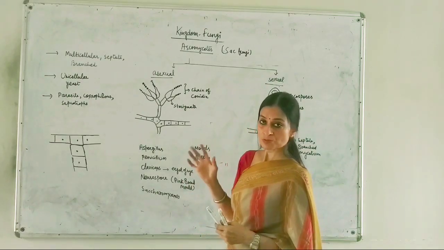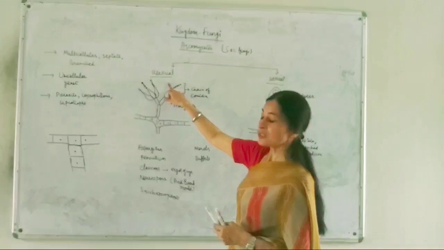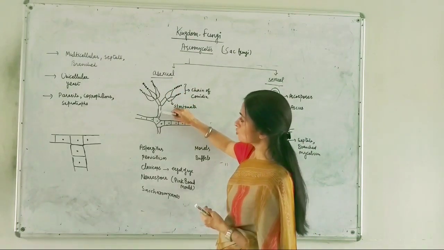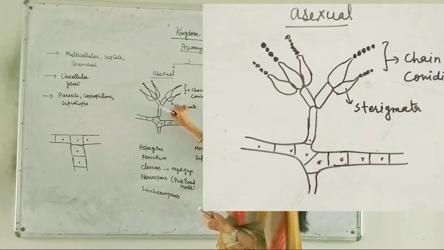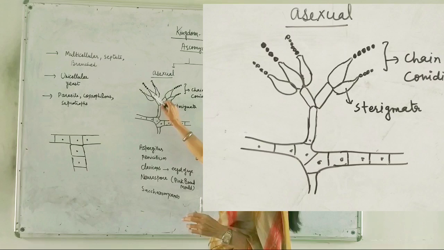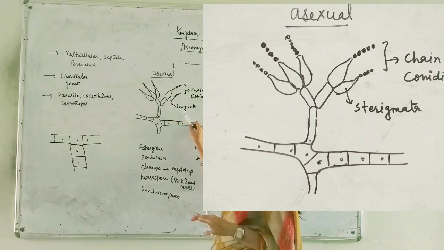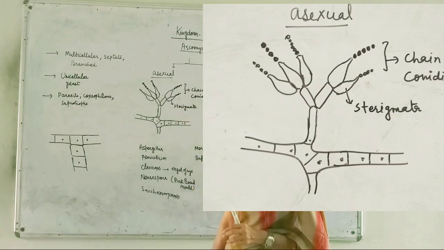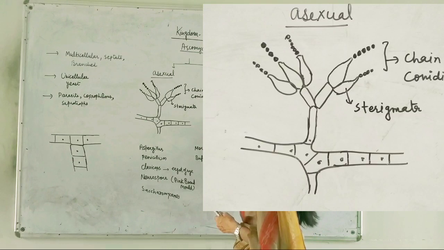So when this fungus is going to reproduce by the asexual method, it will grow vertical structures like this. This is a stalk, and then this stalk will again get branched and produce specialized structures. Here I have written the sterigmata. In case of Penicillium, these flask shaped structures, sterigmata, are produced. Suppose I am drawing here the flask shaped structure.